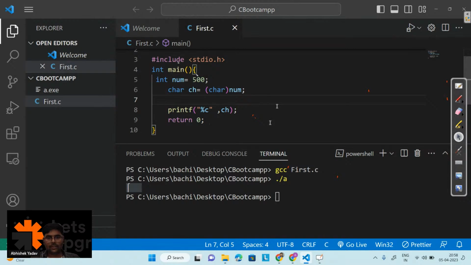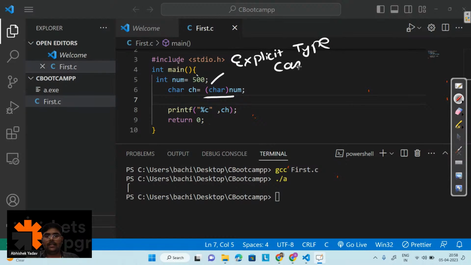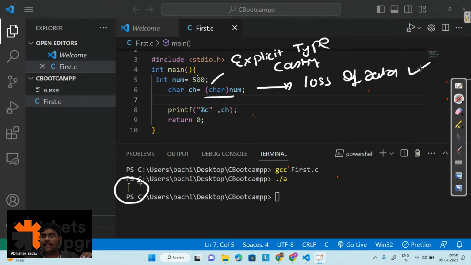Let's save the code and let's see what output I will get now. This one, dot slash a. Again I'm getting the same garbage value, right? So here you can see, I have done explicit typecasting, but again I'm getting the same output. If there is a loss of data, we will get the garbage value.